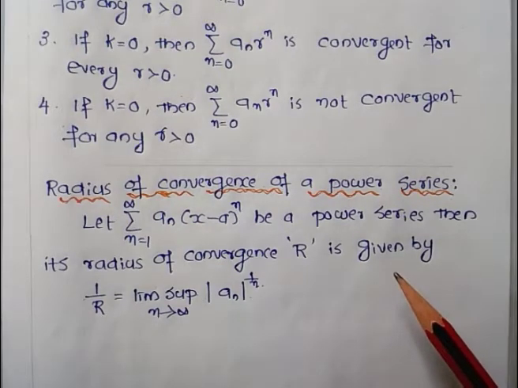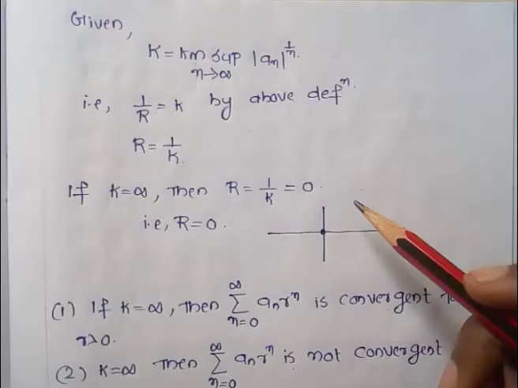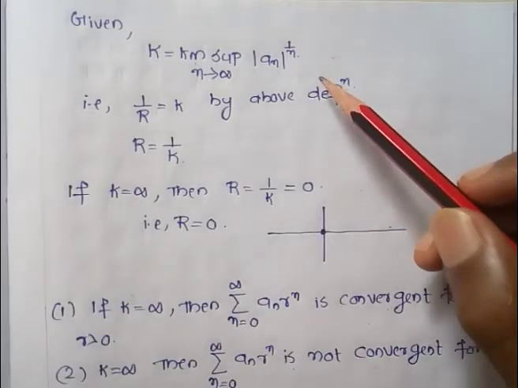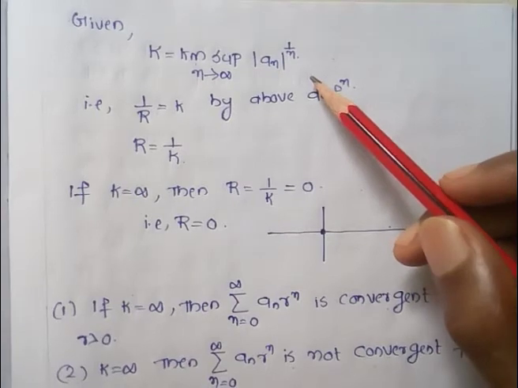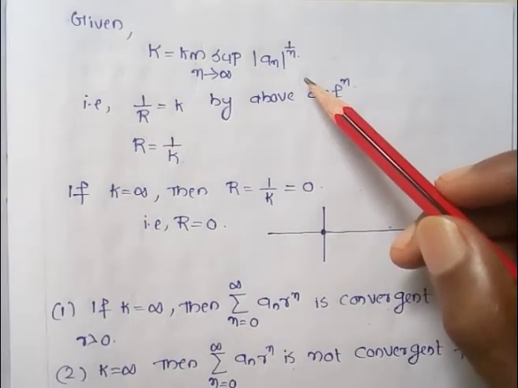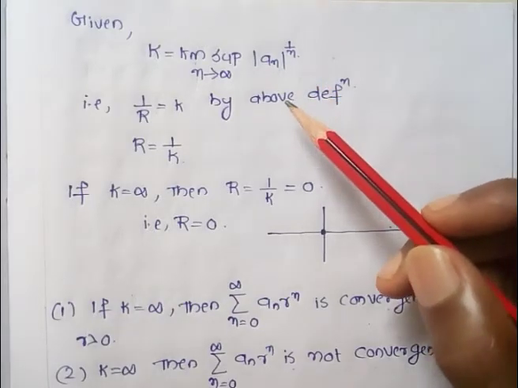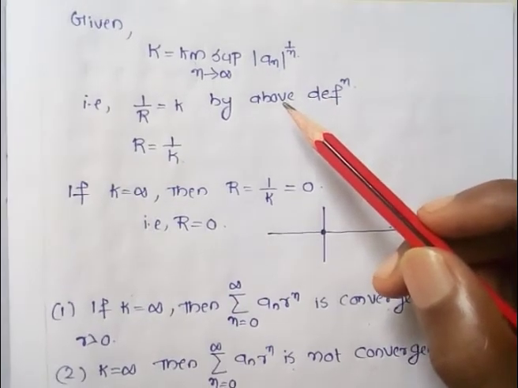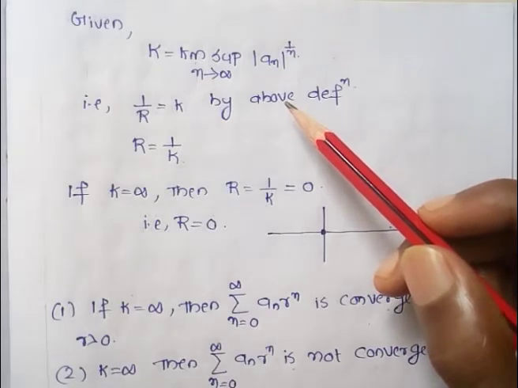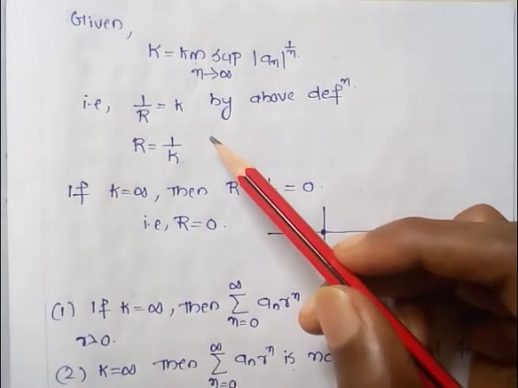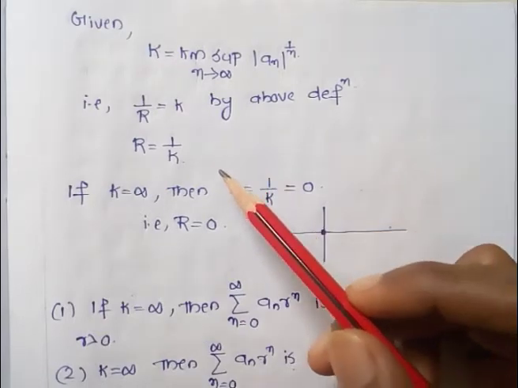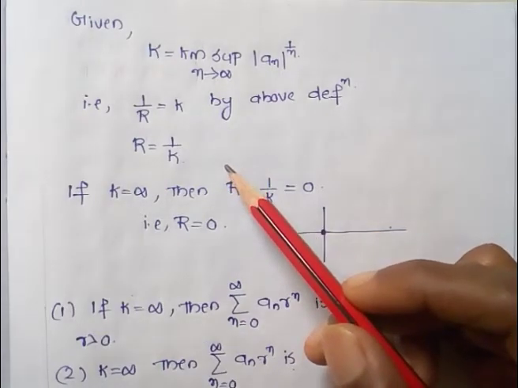So we want to verify which of the following options are true. From the question, we have k equal to limsup as n tends to infinity of |a_n|^(1/n). So by the above definition, we have 1/r equal to limsup as n tends to infinity of |a_n|^(1/n). So we have 1/r equal to k, which implies that r is equal to 1/k.